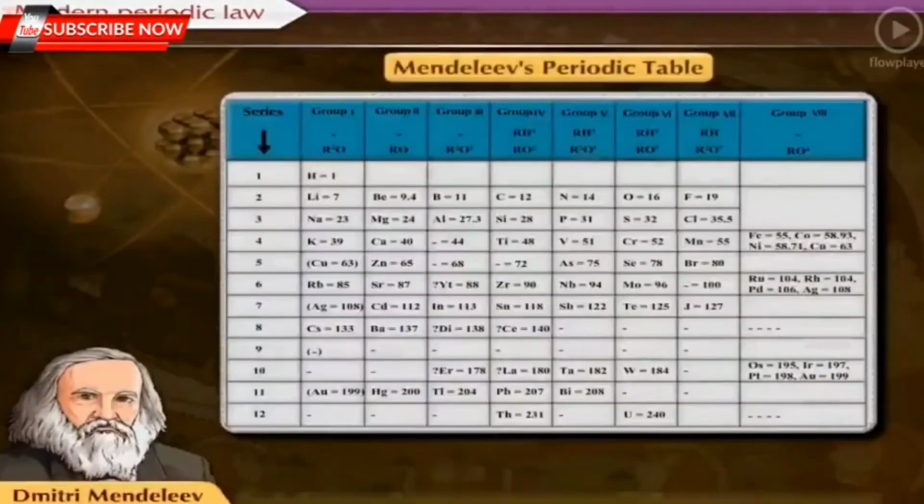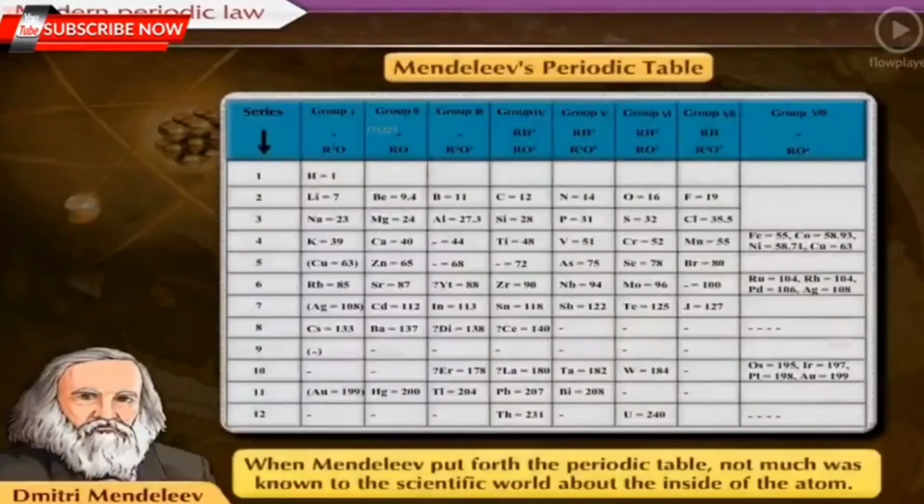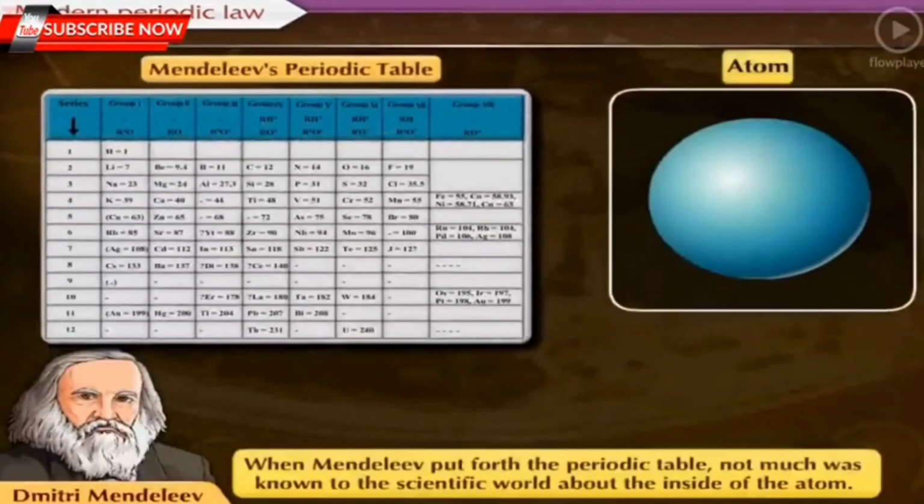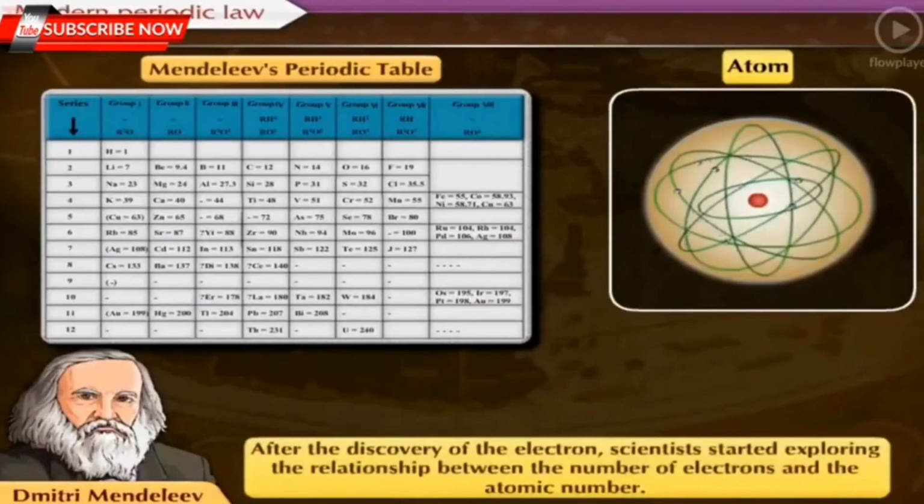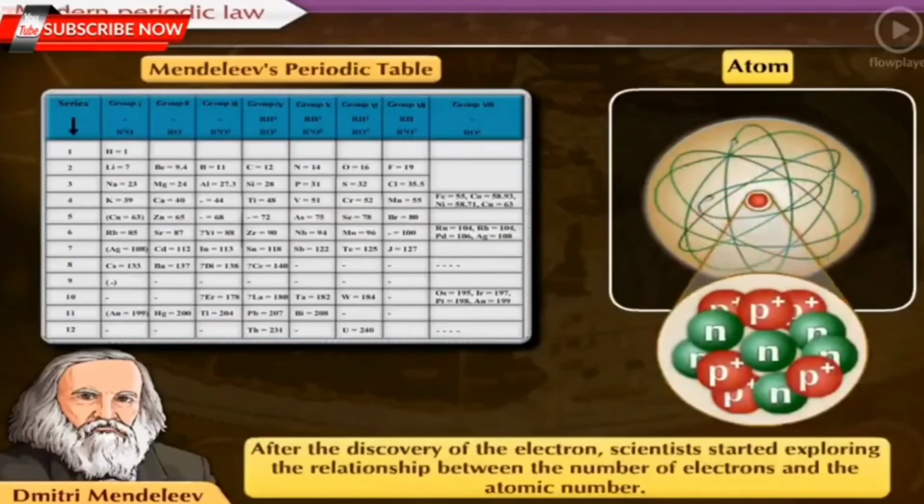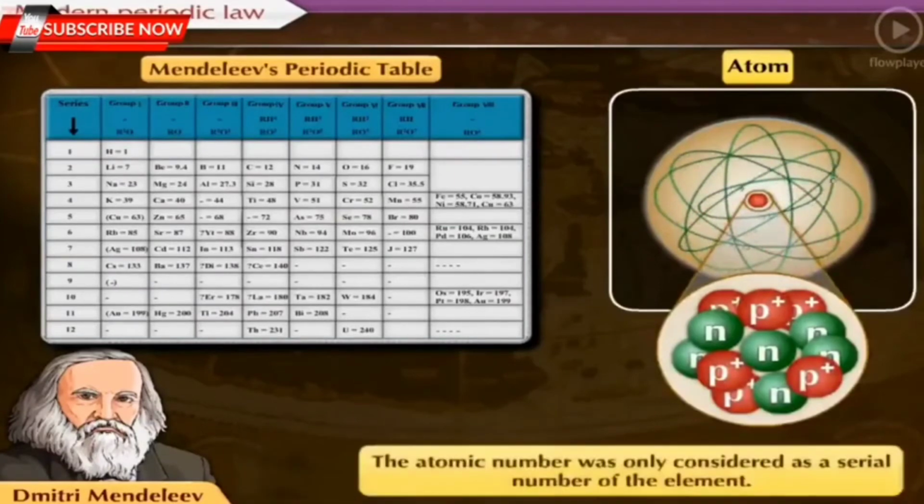Modern periodic law. When Mendeleev put forth the periodic table, not much was known to the scientific world about the inside of the atom. After the discovery of the electron, scientists started exploring the relationship between the number of electrons and the atomic number. Till then, the atomic number was only considered as a serial number of the element.